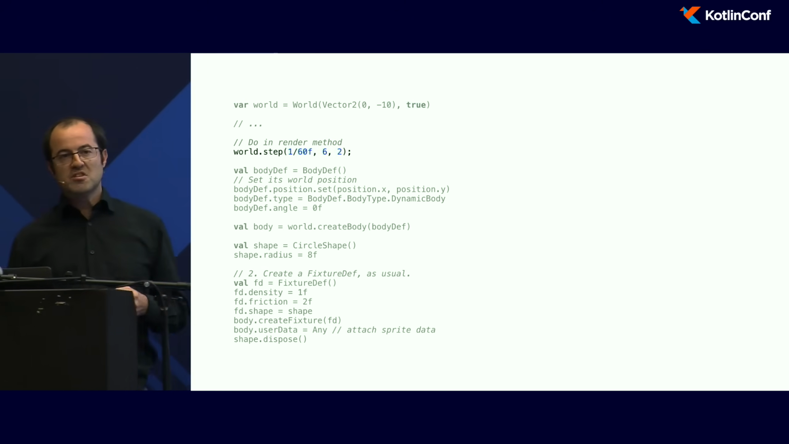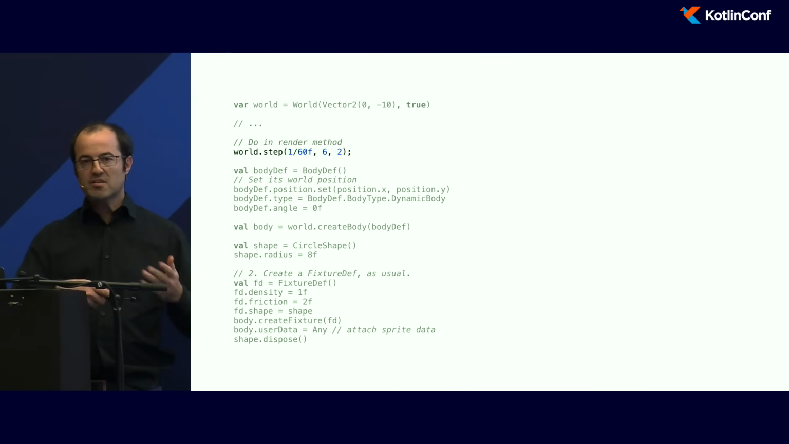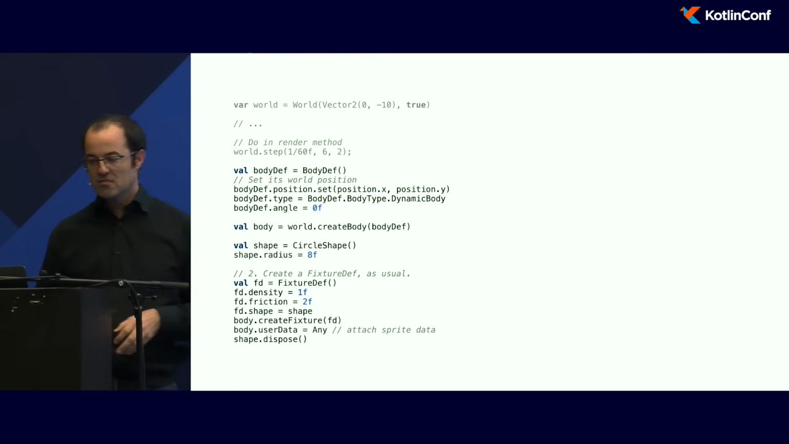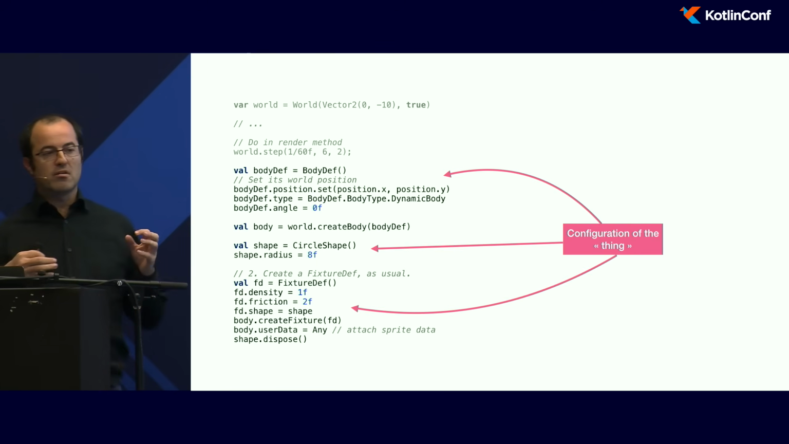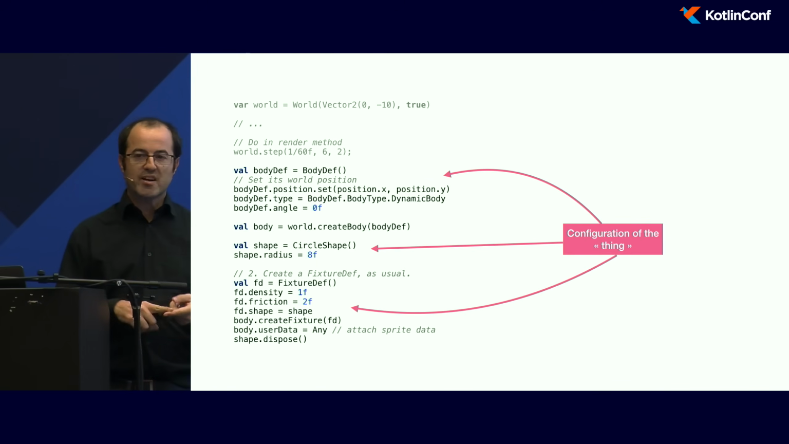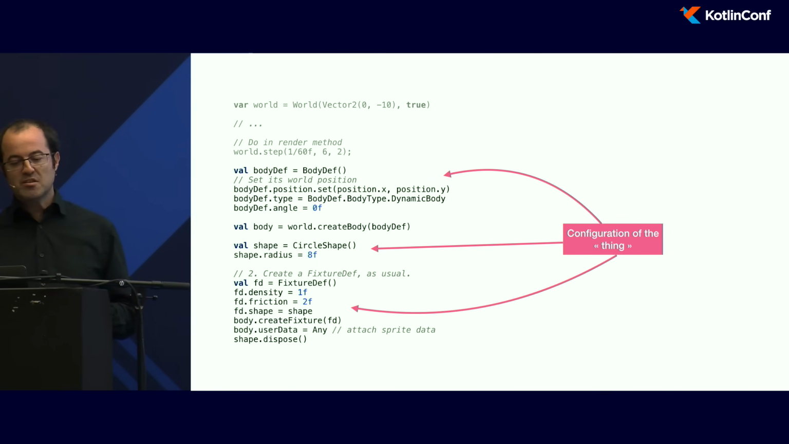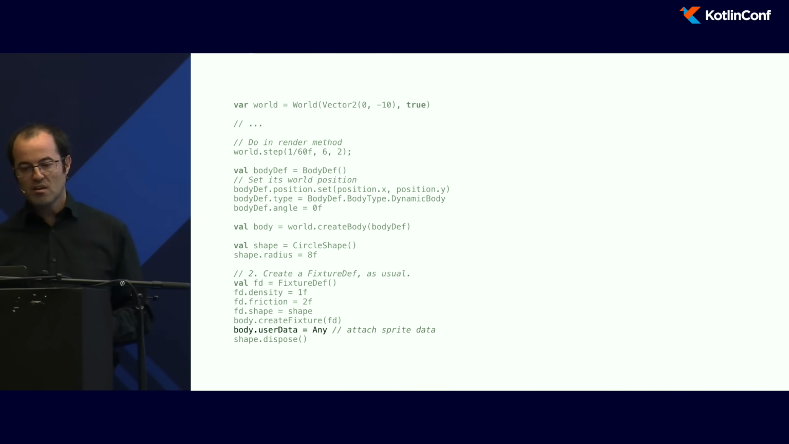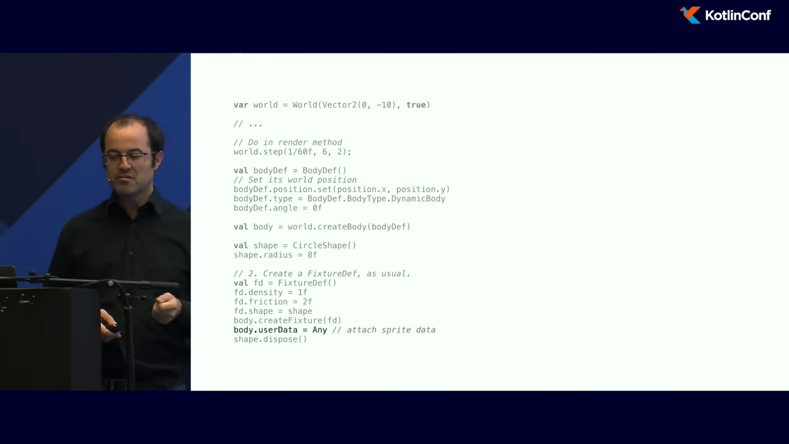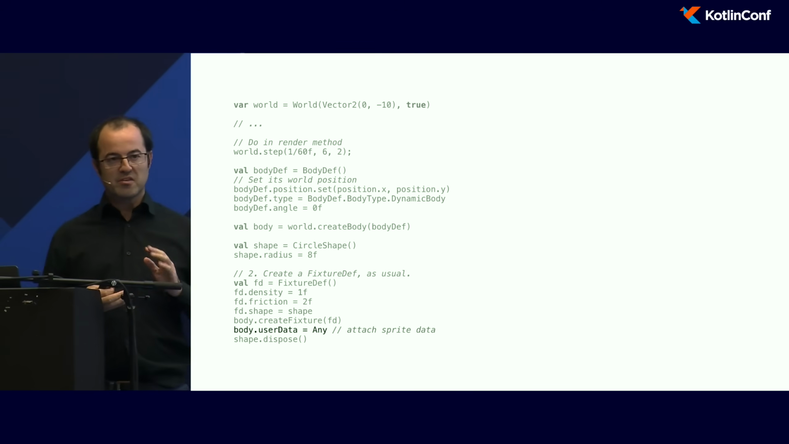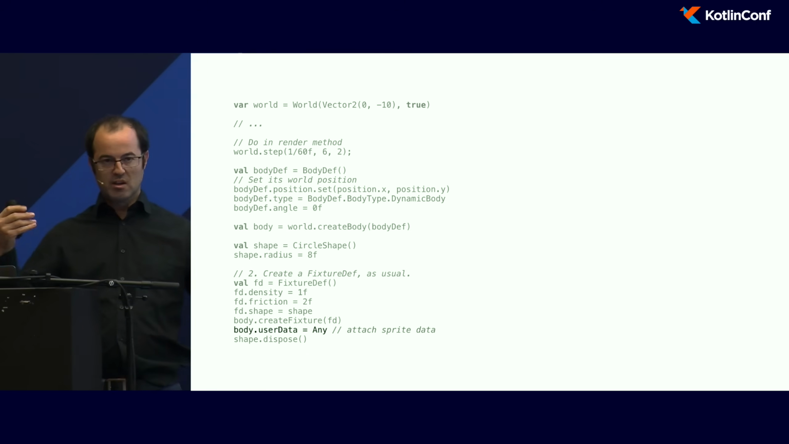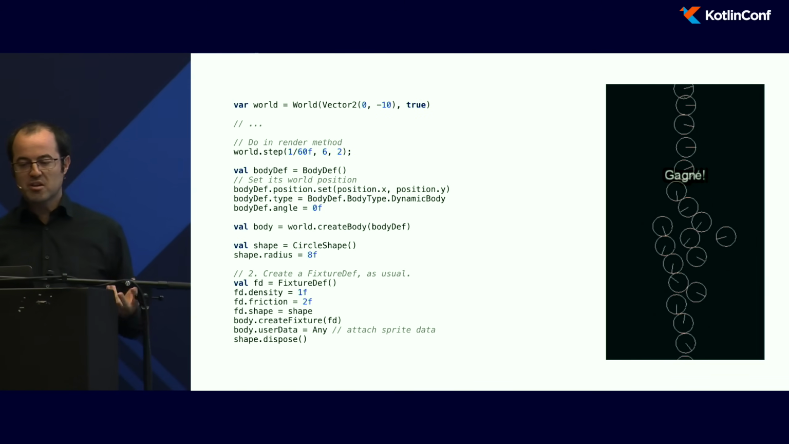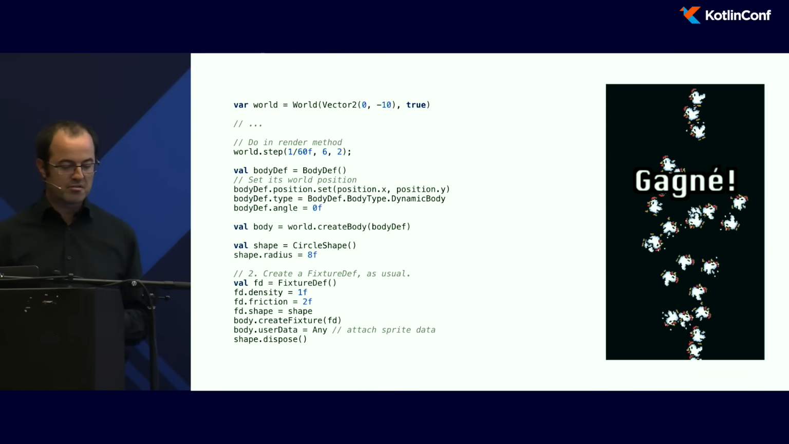In the render loop method, you need to call the method step just to iterate on the simulation. Then you need to add things in this world. Here, I just configure the thing I want to add in my world, the size, the density, the friction. It's a little bit more complicated to create things in Box2D. And the last thing, which is very interesting, the user data, where you can attach something in the simulation and something from a game, so it will create a link between the two worlds. And just with this piece of code, I can create this kind of simulation.